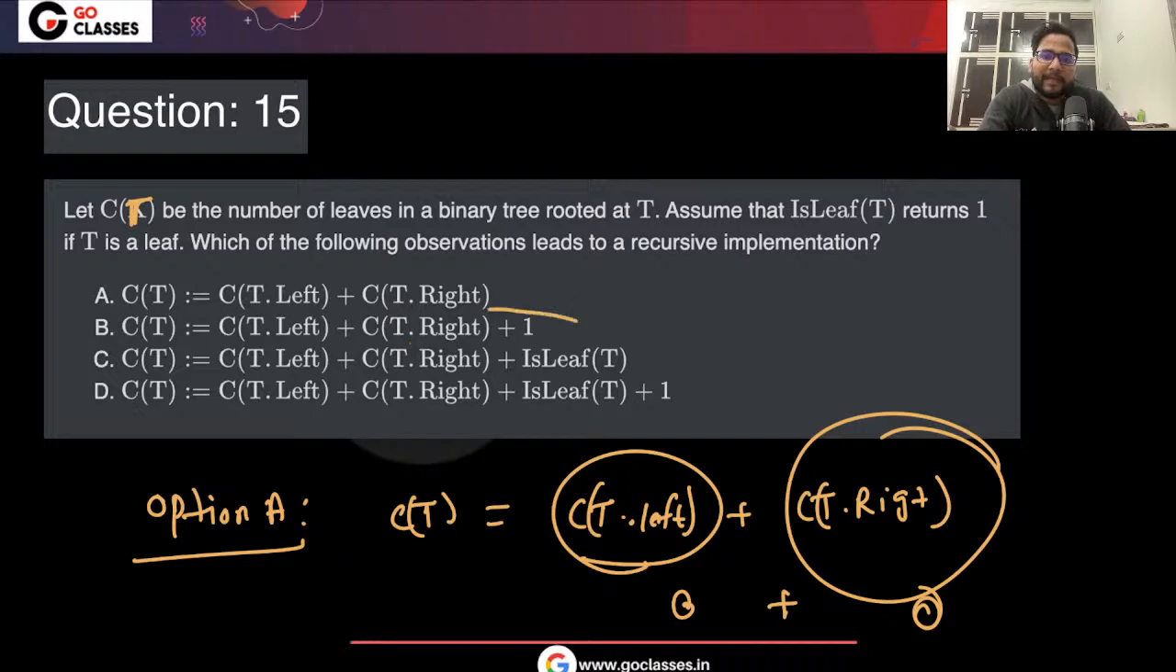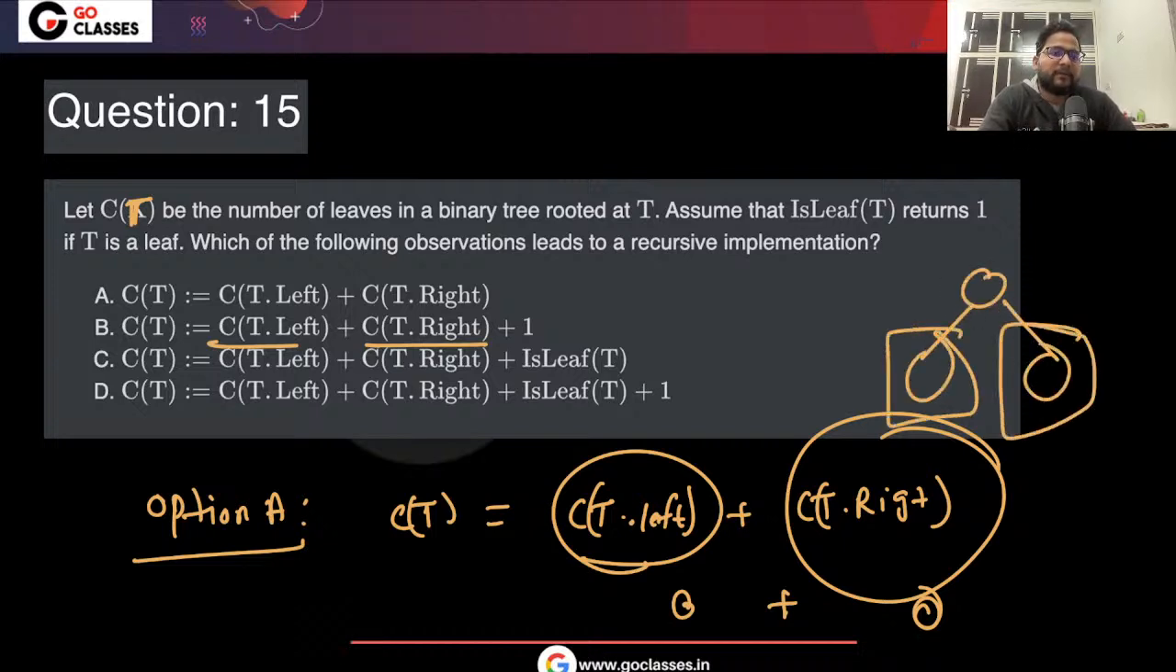What about B? Can I just do plus 1, I mean in the left, in the right, and then plus 1? Is it always possible to add plus 1? If it is a root, then I will be adding the left and the right, but should I be adding the plus 1? No, right? If it is not a leaf, it should not be plus 1. That is the catch here.